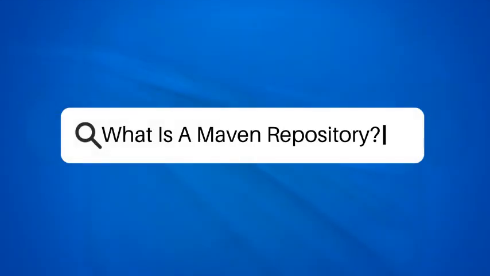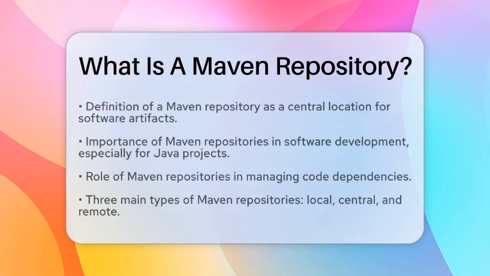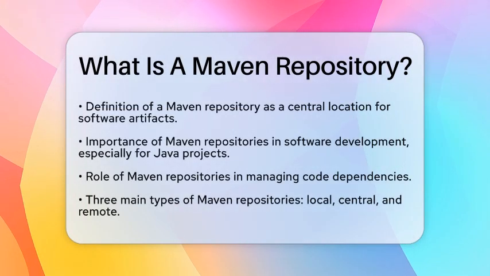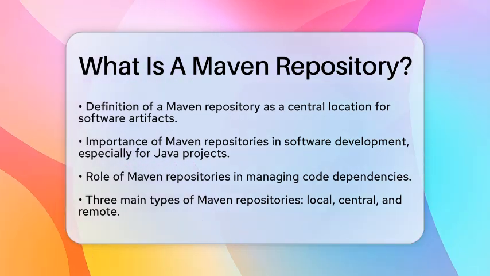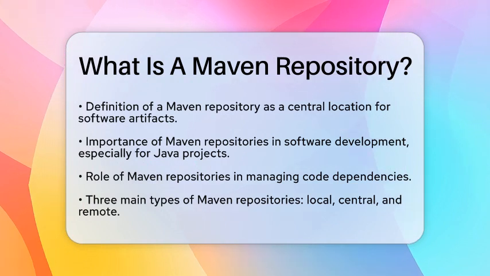What is a Maven repository? Have you ever wondered how software developers manage all the different pieces of code they need for their projects? One key tool in their toolkit is the Maven repository. So, what exactly is a Maven repository? Simply put, it is a central location where software artifacts, like libraries and plugins, are stored and managed.